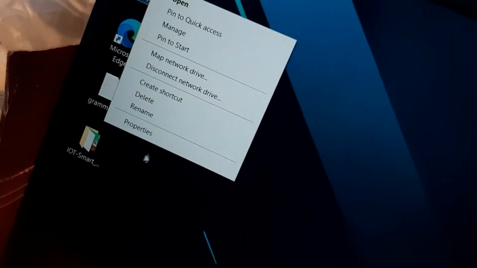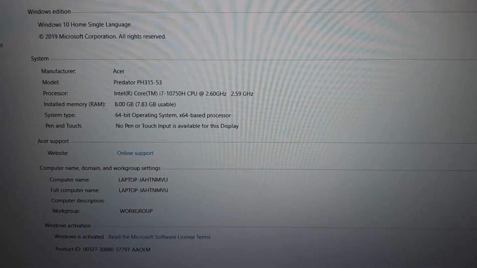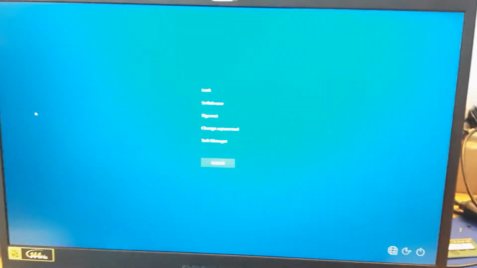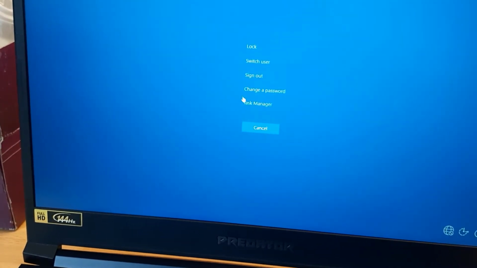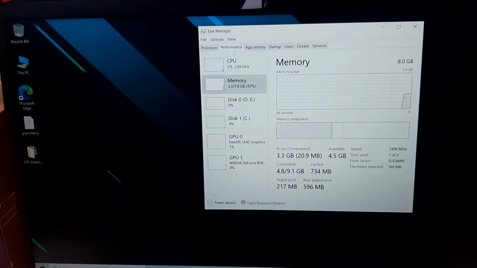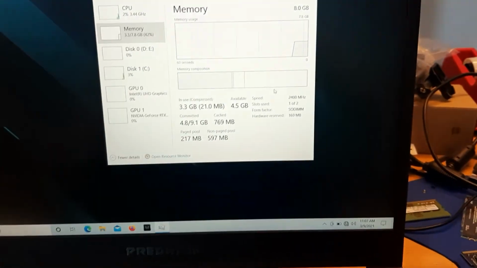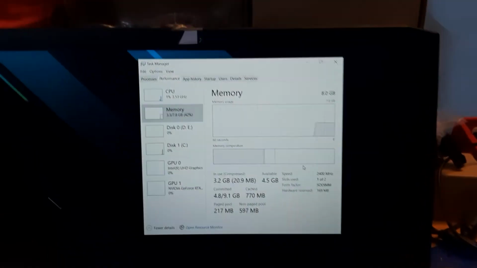Successfully loaded the Windows. Let's check the information of RAM, and we see total size of the memory is 8 GB. And if we go to the Task Manager, you can also check the bus speed from there. Let's Control Alt Delete, Task Manager, and check the bus speed of the RAM from here. And you see the bus speed is 2400 megahertz.